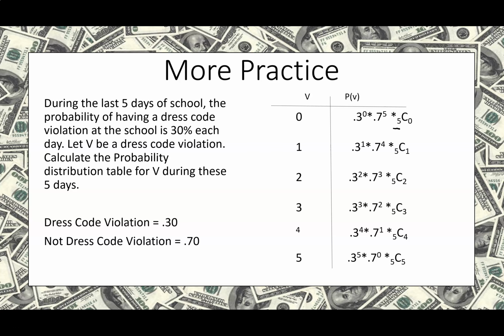So you've got 5 days, choose 0 to have violations. 5 days, choose 1 to have a violation. 5 days, choose 2 to have a violation. 5 days, choose 3 to have a violation. 5 days, choose 4 to have a violation. 5 days, choose 5 to have a violation.